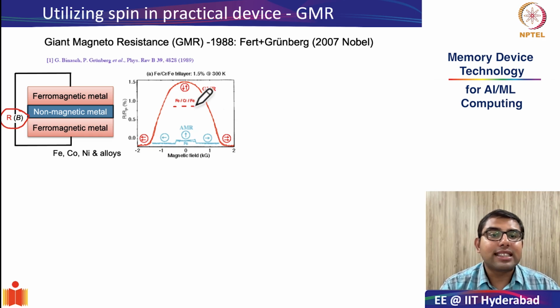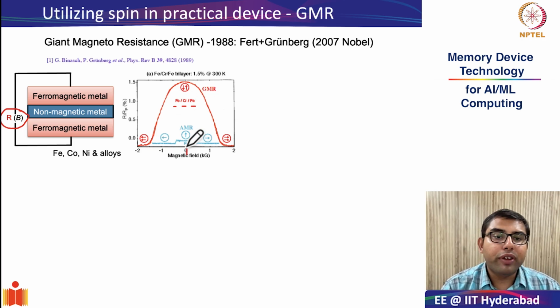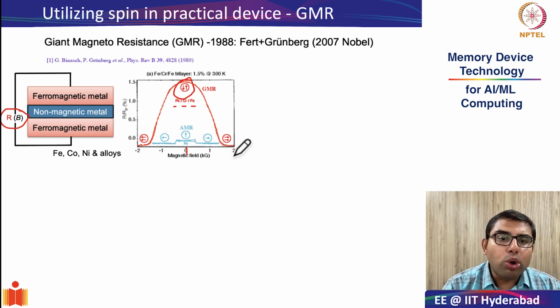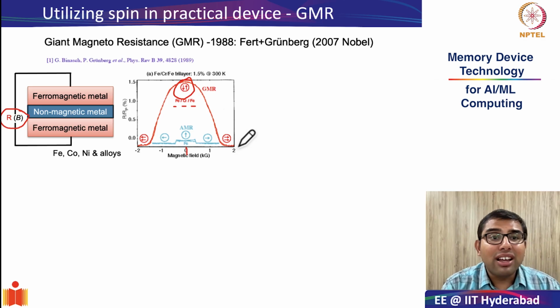And what they noticed is that at zero magnetic field, the device is in a high resistance state. However, when you start increasing the magnetic field in either direction and you reach around plus or minus 2 kilogauss, the resistance drops quite significantly. And that is why they call it the giant magnetoresistance.